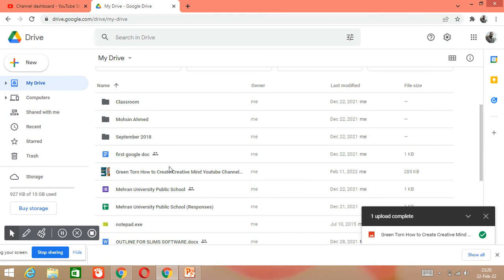If you can't see your file after uploading, then just click on refresh and then you will see your uploaded file. So this uploaded file is already available here. Now this file will be here forever until you delete it. Okay, so that's how we can upload a file.